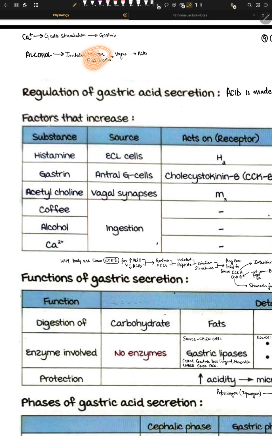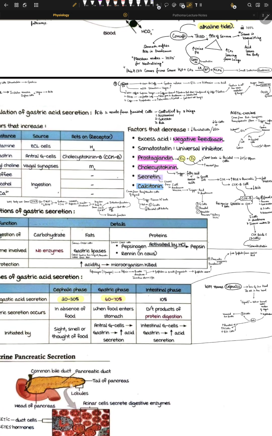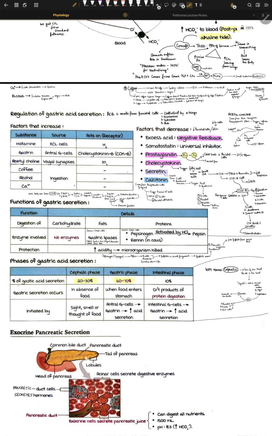Irritates the mucosal surface cells. Okay, these surface cells make mucus. Okay, calcium, cool thing. Calcium is a G cell stimulator. Okay, and we know that G cells make gastrin, and gastrin can directly affect parietal cells, right? So that's one way to think about it. Cool. Let's talk about these sources.